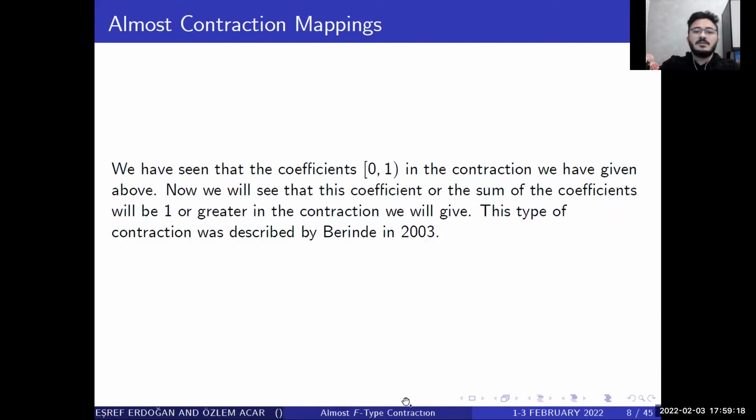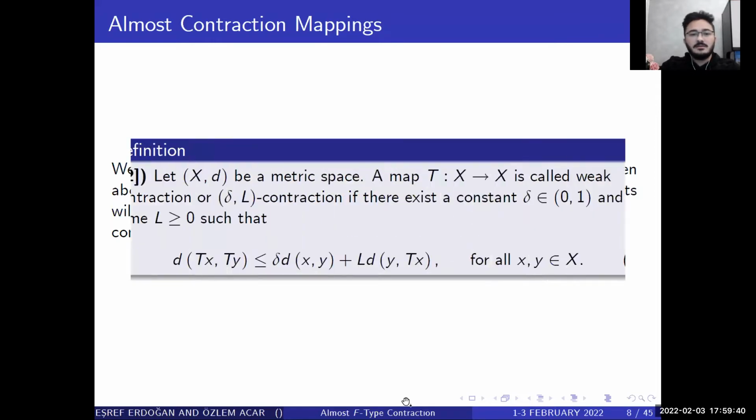We have seen the coefficients in the contractions we have given above. Now we will see that these coefficients, or the sum of the coefficients, will be 1 or greater in the contraction we will give. This type of contraction was described by Berinda in 2003. Let X be a metric space. A mapping T: X to X is a weak contraction if there exist a constant delta and some L such that (condition 4) is satisfied.